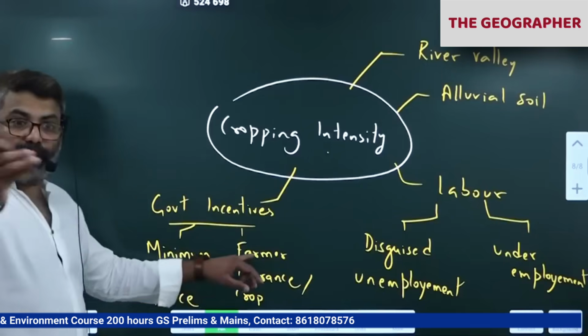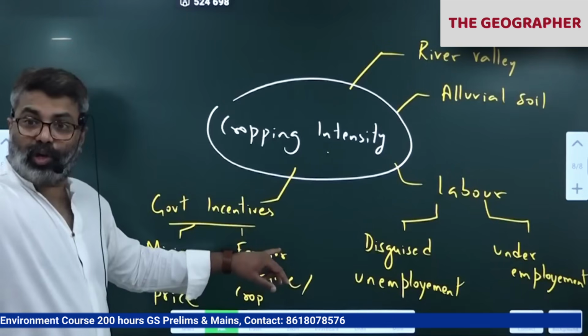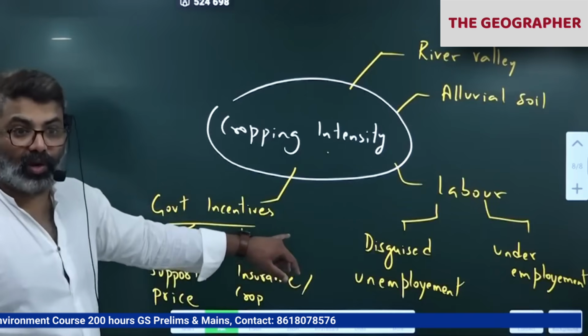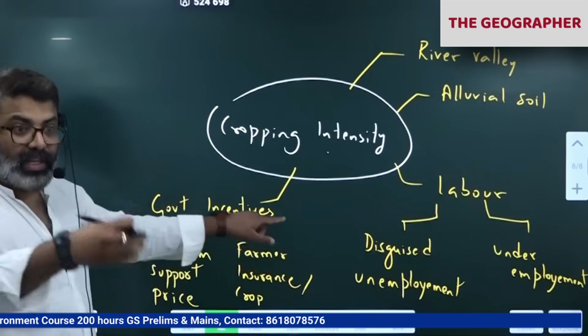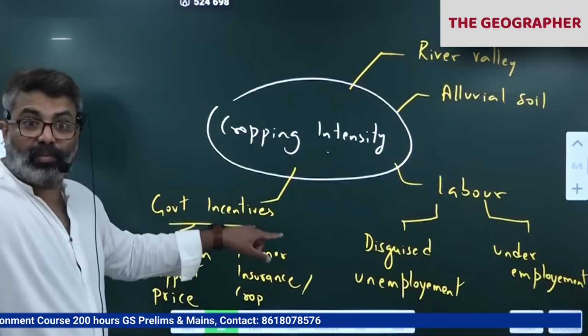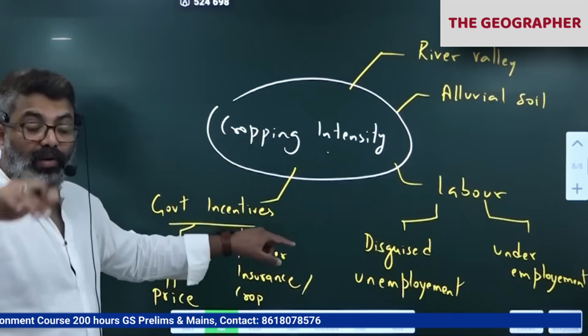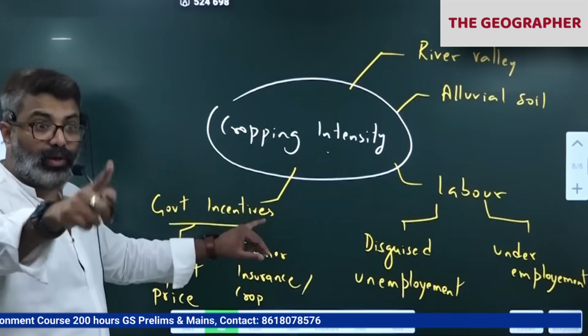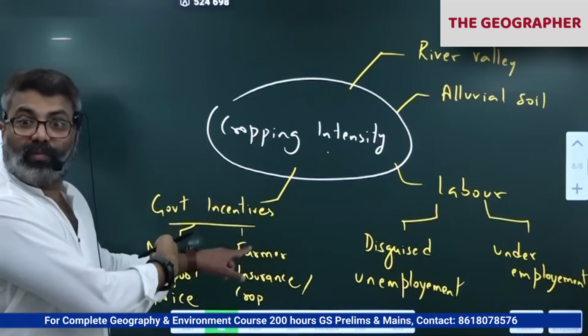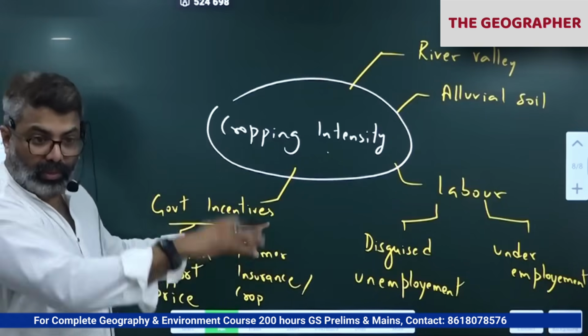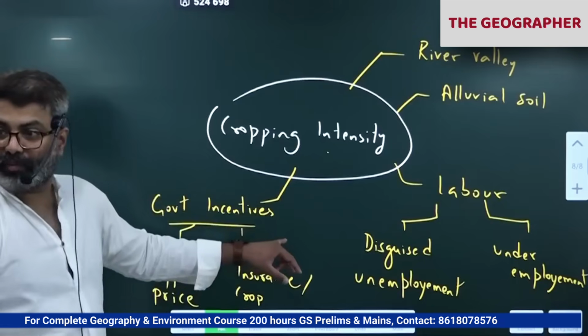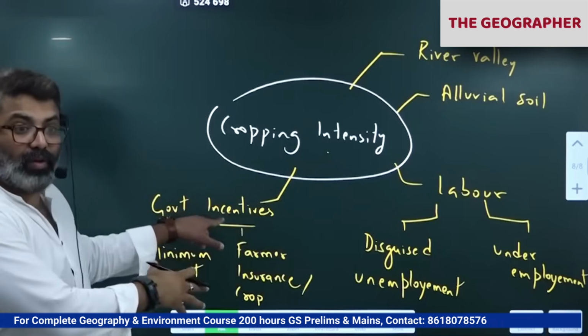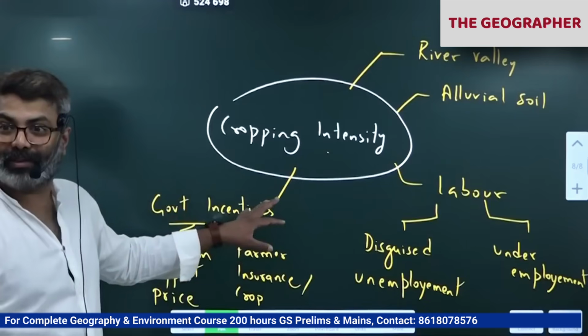Then in many places the government is directly transferring money to the farmers' accounts. So that is also a kind of incentive. Availability of funds from NABARD and other banks. Now every public sector bank has been made mandatory to give some amount of money to the farmers. They have to keep some capital for the farming sector. So our farmers don't have to rely on money lenders.